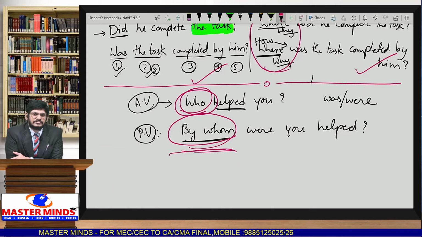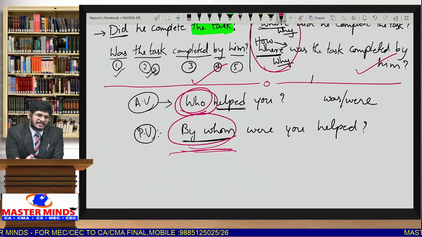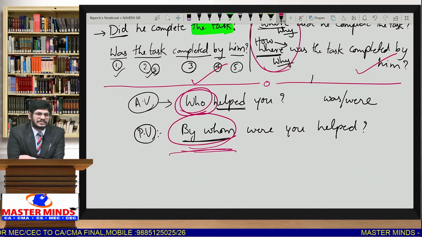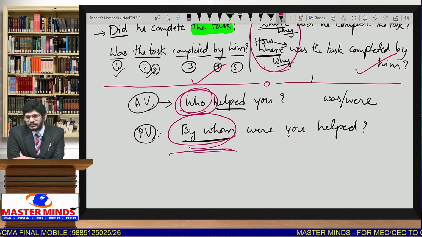Who guided you with respect to base year? By whom were you guided with respect to BCR? Who organized the program? By whom was the program organized?